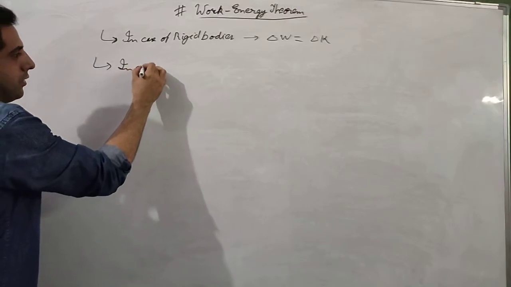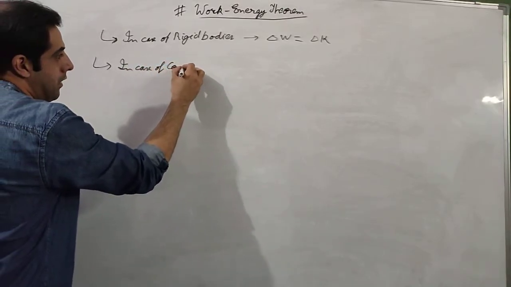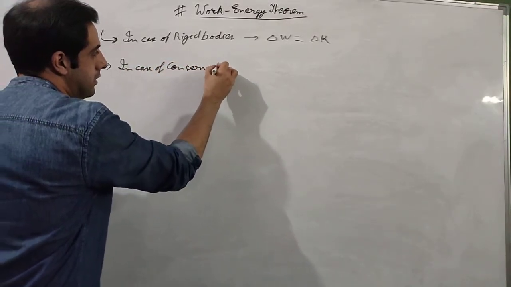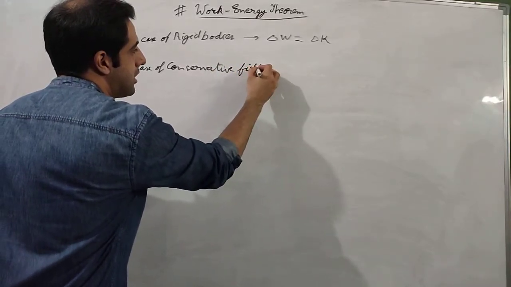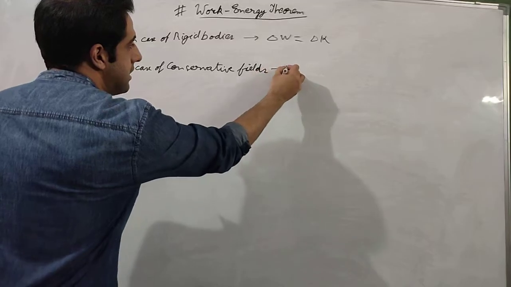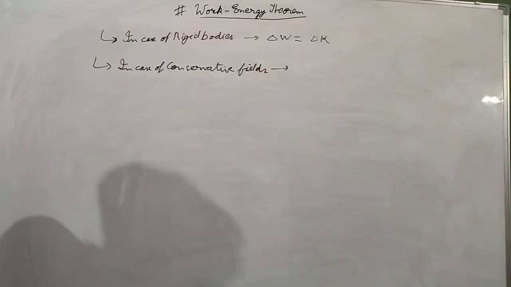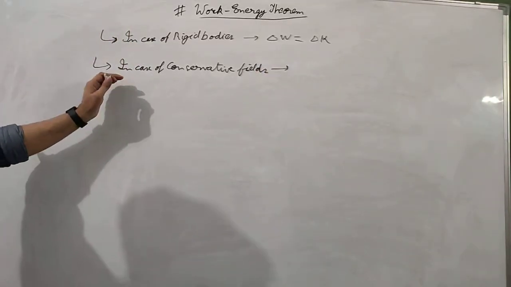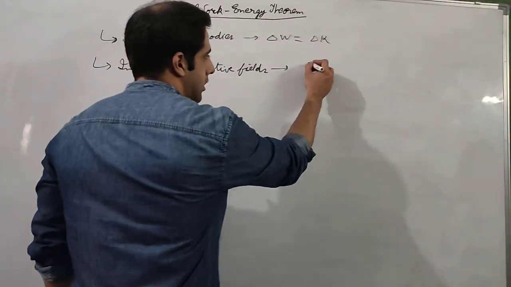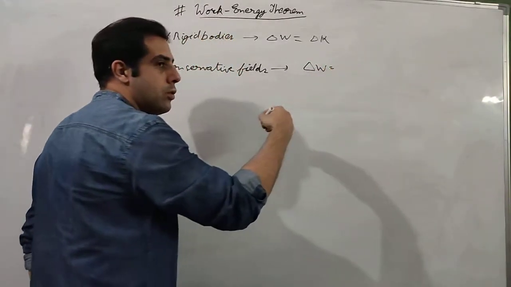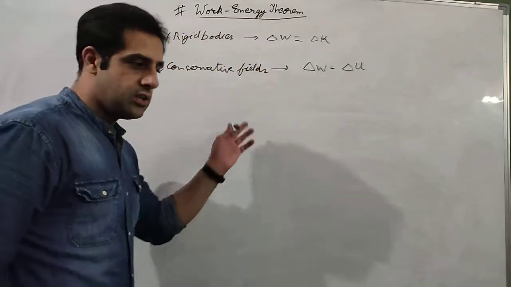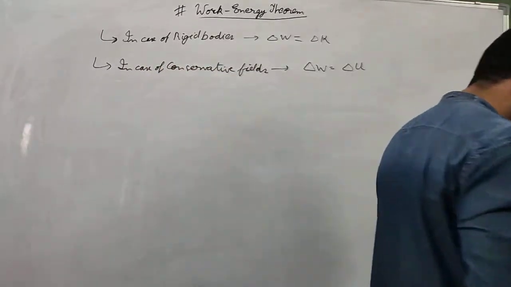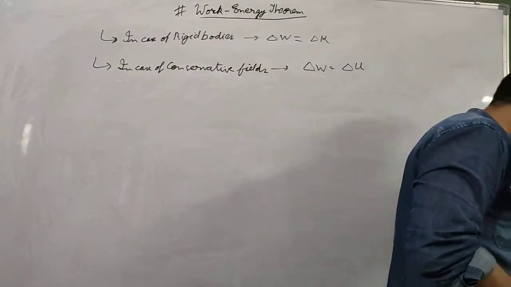In case of conservative fields, now we know that when we are talking about conservative fields, that means there will be a change in potential energy. So when work is done on a conservative system, the total work done will be equal to the change in potential energy. So it will be equal to delta U, change in potential energy. We will discuss these in detail also.